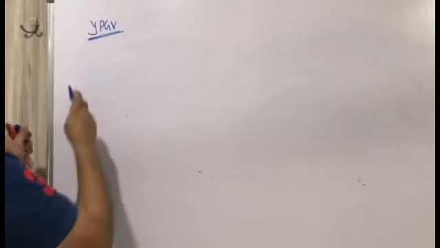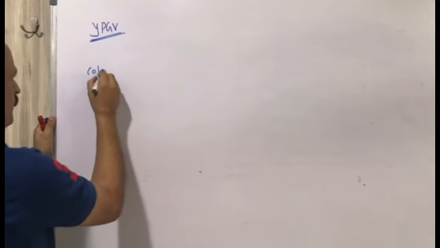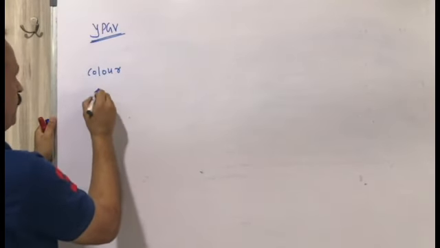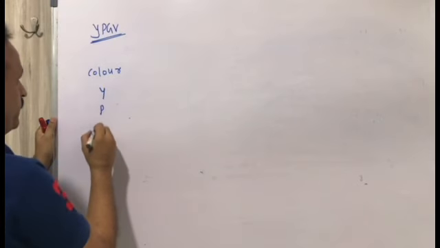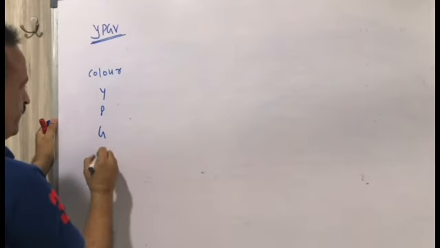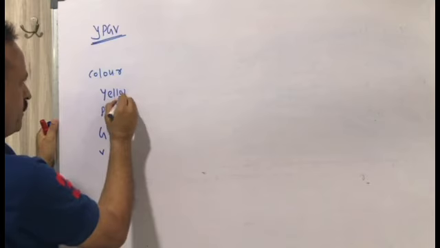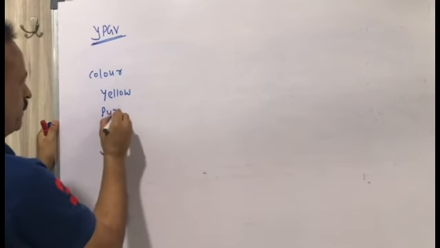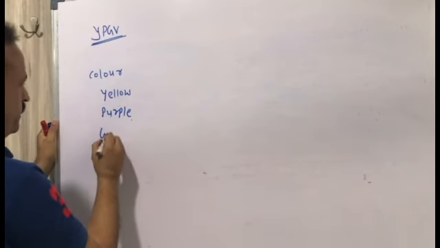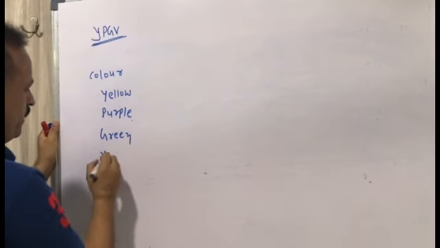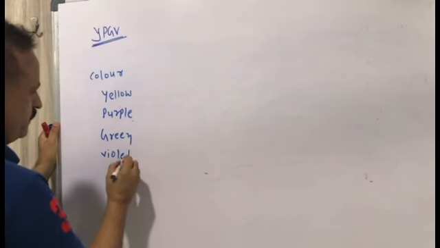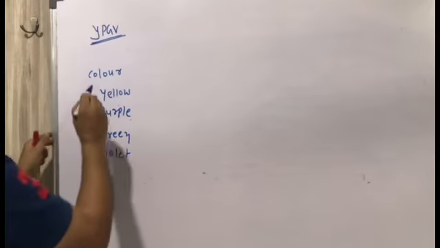Colors: Y, P, G, V, meaning yellow, purple, green and violet. These are the colors.